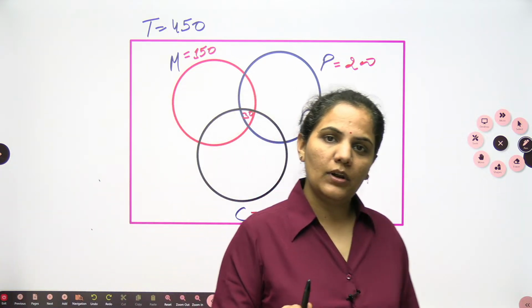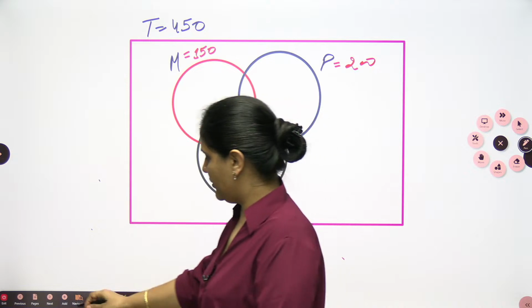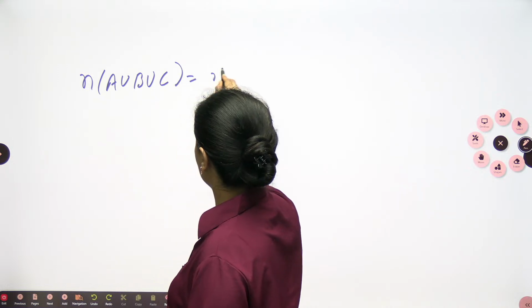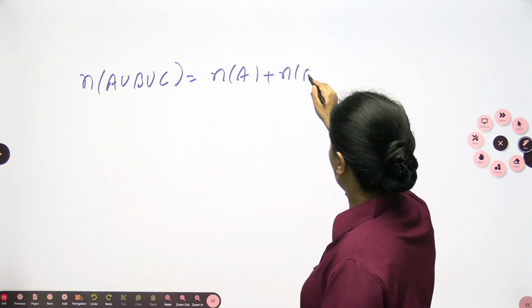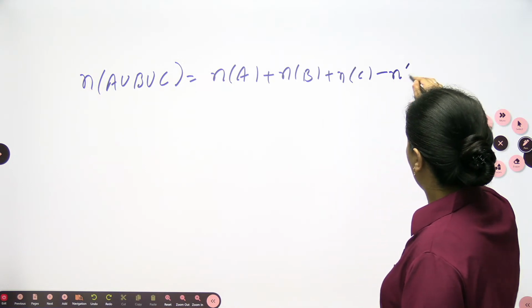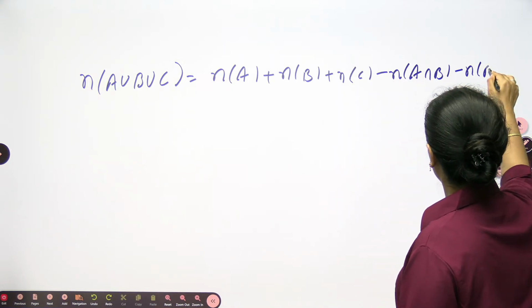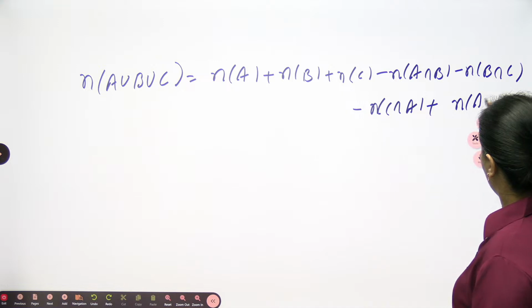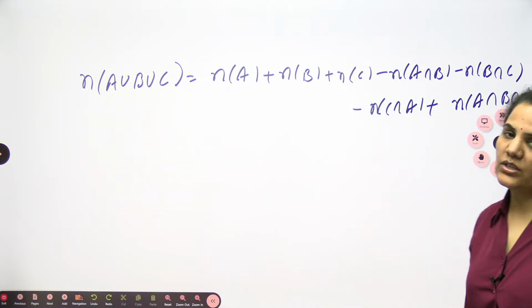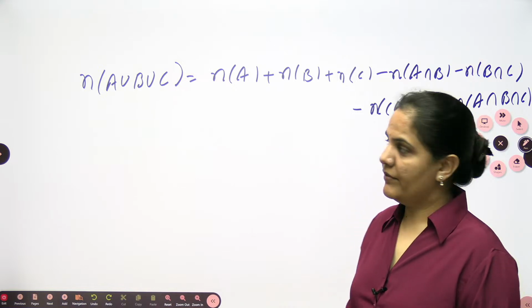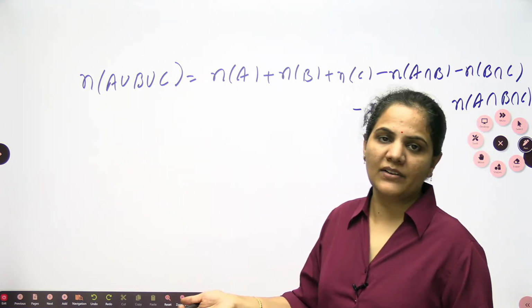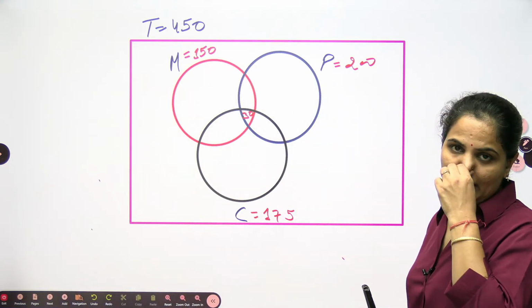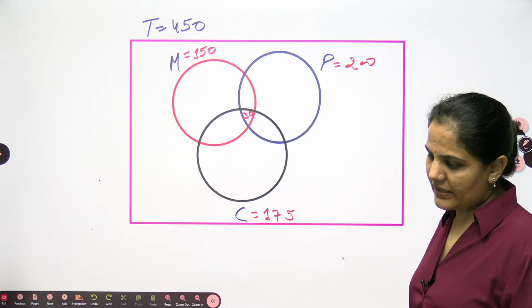Although here you can use the formula of union, if you know, and you can solve it. I am writing the formula. If you guys remember that formula, A union B union C is the number of A plus number of B plus number of C minus A intersection B minus B intersection C minus C intersection A plus A intersection B intersection C. You can use this formula and solve the question also. When you solve this one, the remaining part will be the x only, meaning your humanities only. And if you want to solve this question with the help of the Venn diagram, then also you can solve as I told you here.